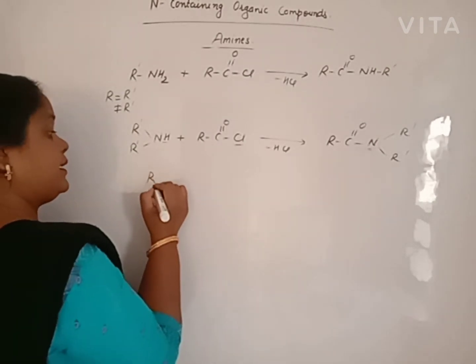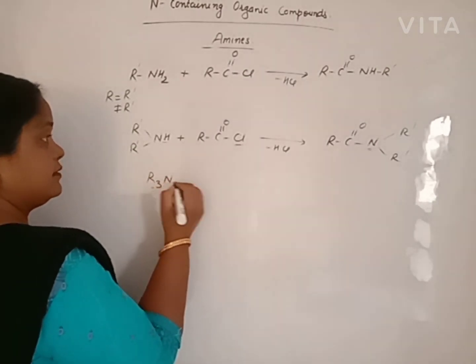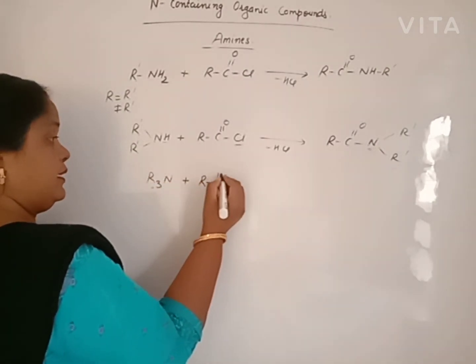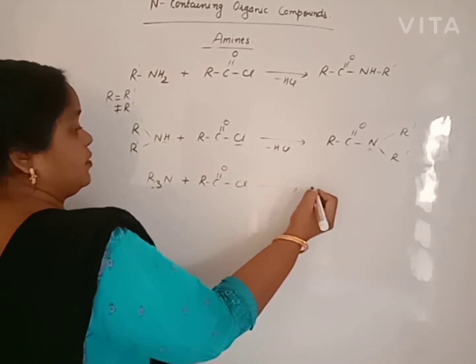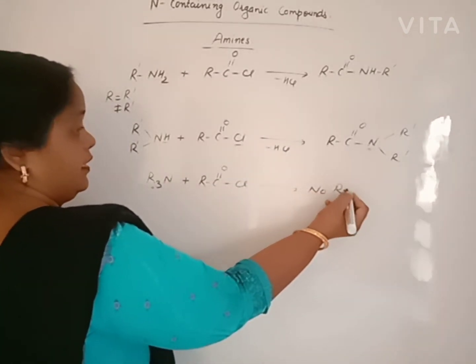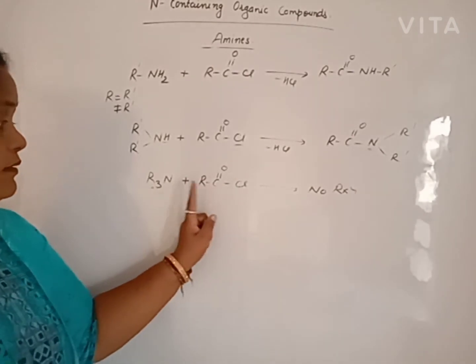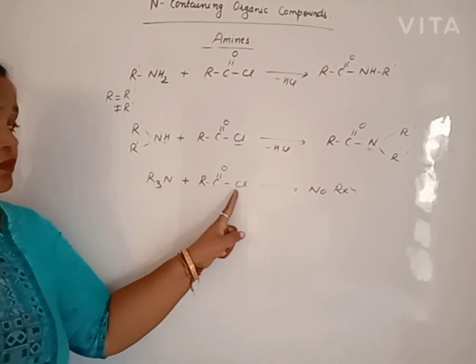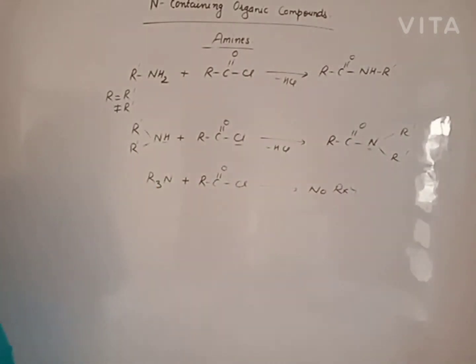But tertiary amine cannot react with acid chloride because hydrogen is not present with the amine for removal with the halogen. Clear?